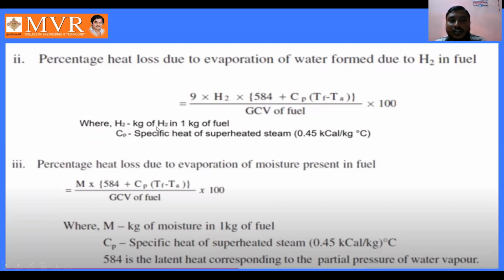Here H2 is the kg of H2 in 1 kg of fuel. Cp is the specific heat of superheated steam, and Tf minus Ta is the temperature difference. GCV is the gross calorific value, which we use for calculating the heat loss when water is evaporated due to H2 in fuel.